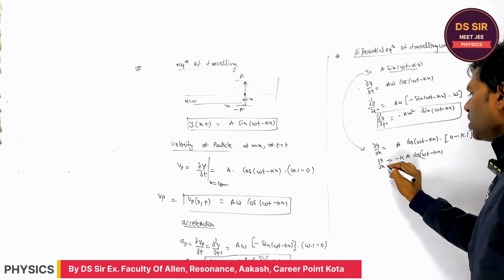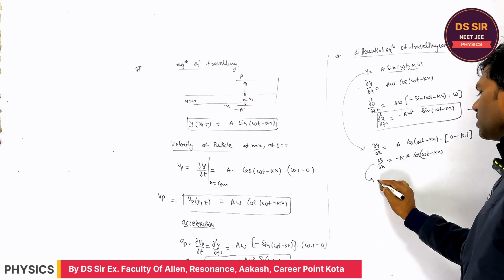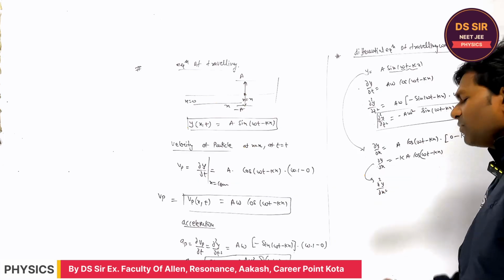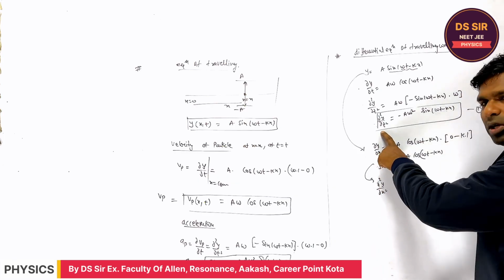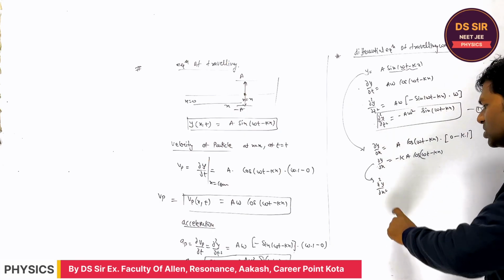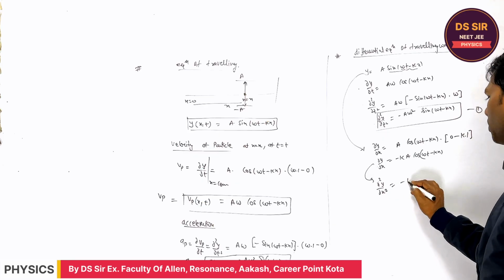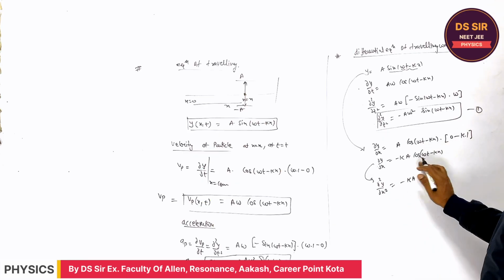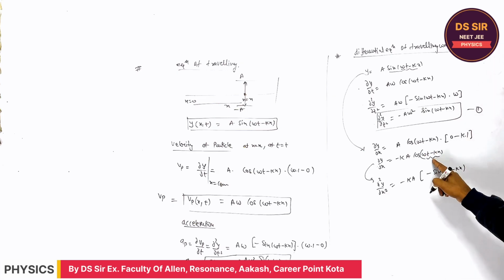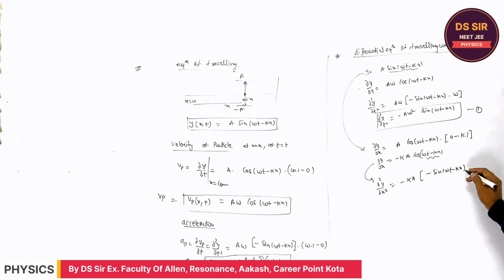Are you getting? Now if we differentiate once again, that is d square y upon dx square. This is the double differentiation with respect to x, and the earlier one is the double differentiation with respect to time. So minus ka, cos differentiation is minus sine omega t minus kx. Differentiation of this once again with respect to x: omega t is a constant, minus k, the differentiation of x is 1, right?